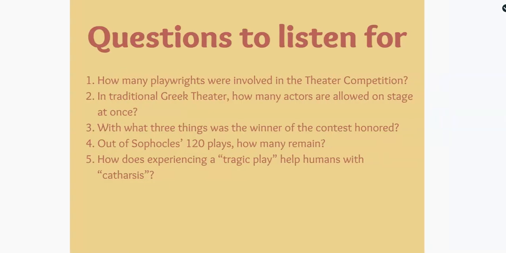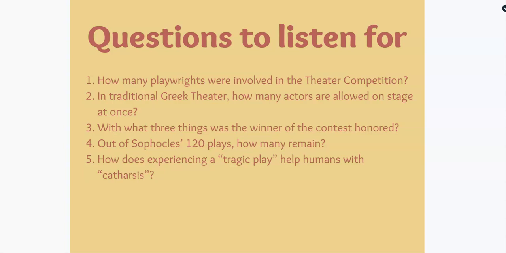So if we click the blue arrow again, here are the questions we're going to listen for. So this might be something you want to jot down, make note of. 5 questions. Most of them are going to be numbers for answers, but the last one, you're going to have to make some inferences and explain it a bit. So number 1 says, how many playwrights were involved in the theater competition? So number of playwrights. Number 2, in traditional Greek theater, how many actors are allowed on stage at once?